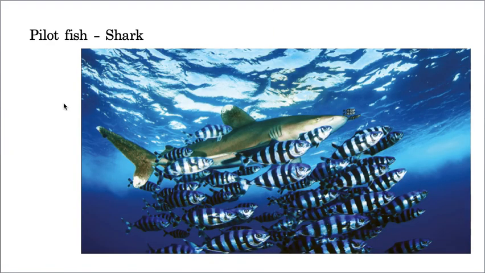And the pilot fish and shark, same. They take the shelter of this particular shark. That means they project a big villain in front of them, and they get saved. Usually when a shark is there, no other fish can come and eat this pilot fish. But there won't be any benefit to the shark from these pilot fishes, while the pilot fishes are getting protected by this particular shark.